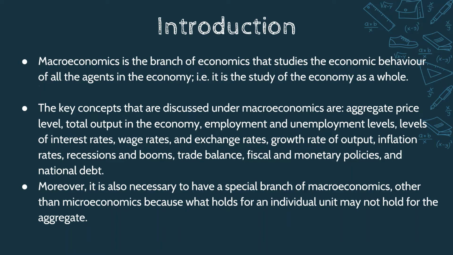But macroeconomics is not the same. Macroeconomics is a branch of economics that studies the economic behavior of all the agents in the economy. That is, macroeconomics is in an aggregate sense. It is the study of the economy as a whole.